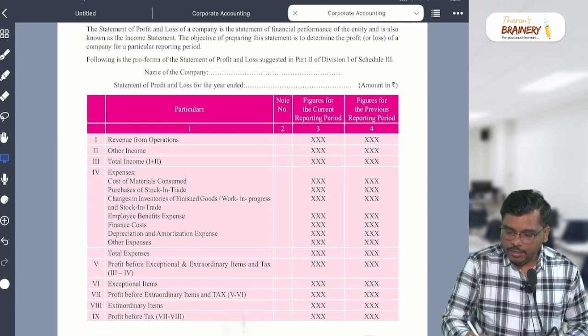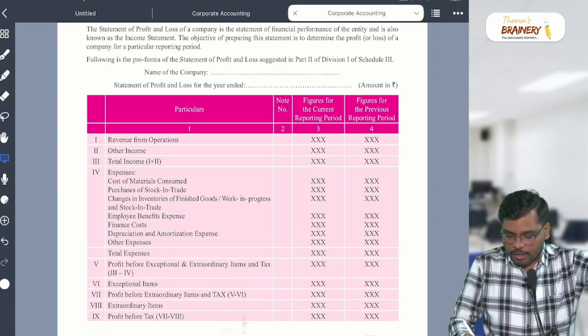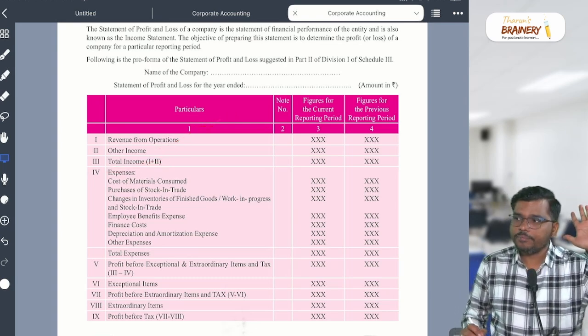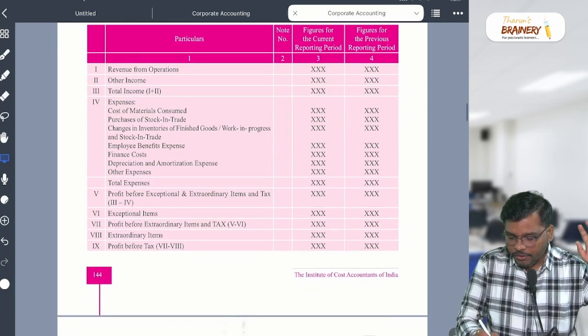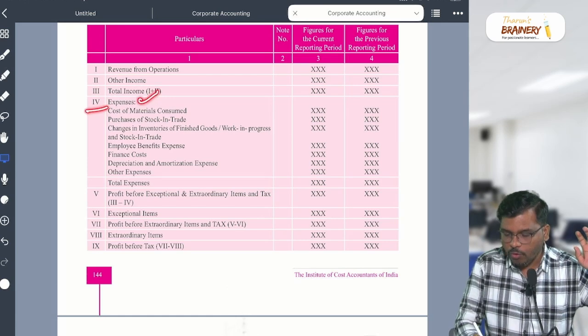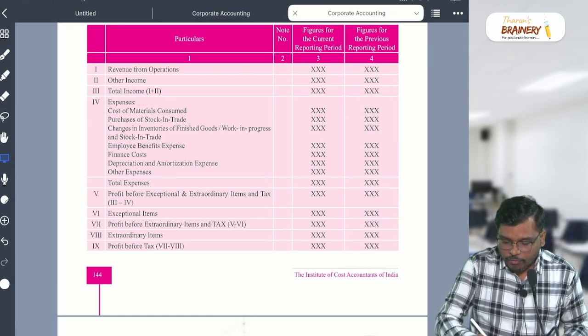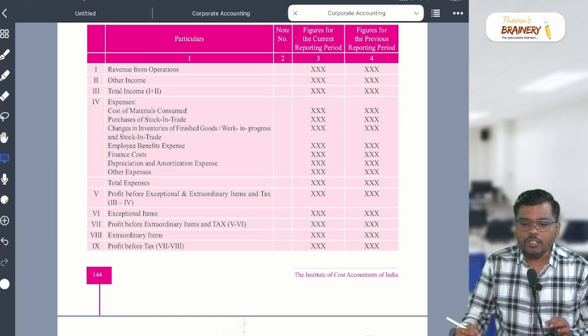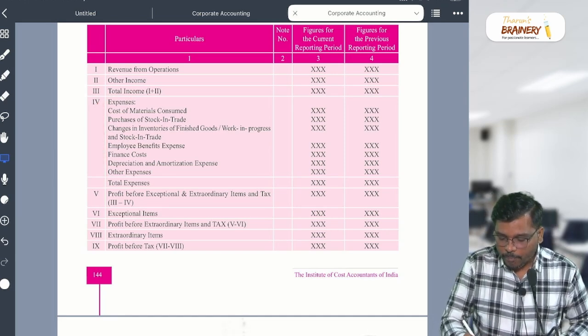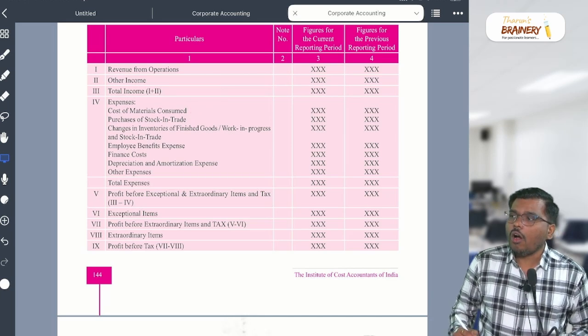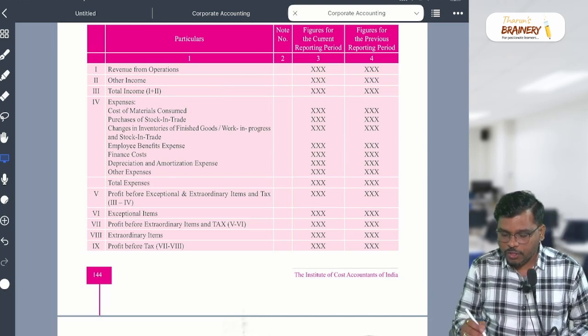Okay. So up to this, is it clear to everyone? Roman 1 is revenue from operation. Roman 2, other income. Roman 3, total income. Thereafter, Roman 4 is expenses. So what will come in the expenses? The first one is cost of material consumed.